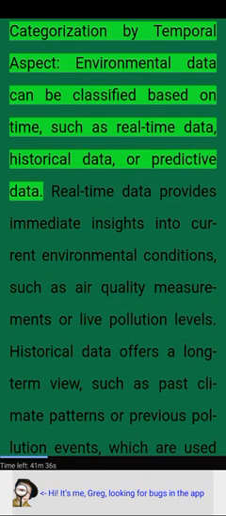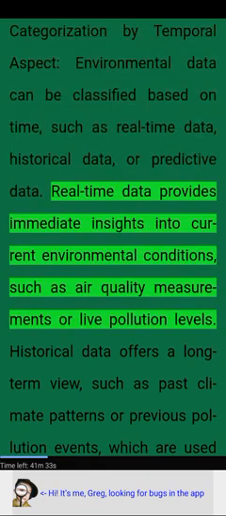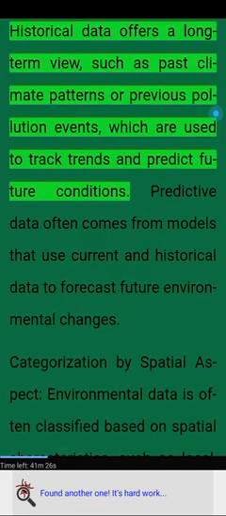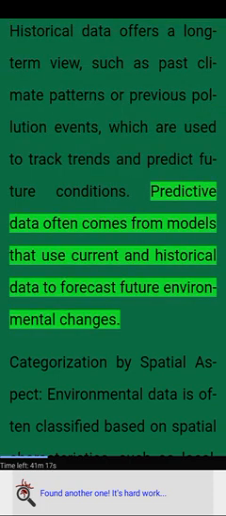Categorization by temporal aspect. Environmental data can be classified based on time, such as real-time data, historical data, or predictive data. Real-time data provides immediate insights into current environmental conditions, such as air quality measurements or light pollution levels. Historical data offers a long-term view, such as past climate patterns or previous pollution events, which are used to track trends and predict future conditions. Predictive data often comes from models that use current and historical data to forecast future environmental changes.